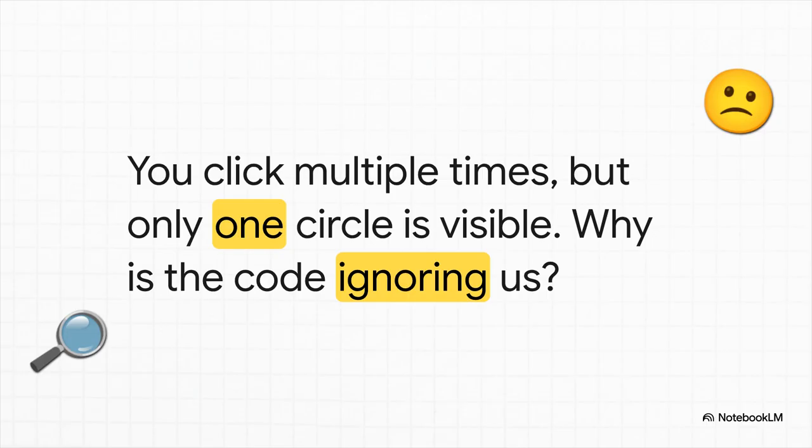You click once, a circle appears. Perfect. You click again and nothing seems to happen. You click a third time, a fourth, and you're still just staring at that one lonely circle. Is our code broken? Is the computer just ignoring us? This, my friends, is our first mystery.